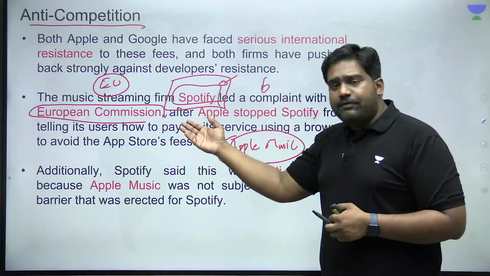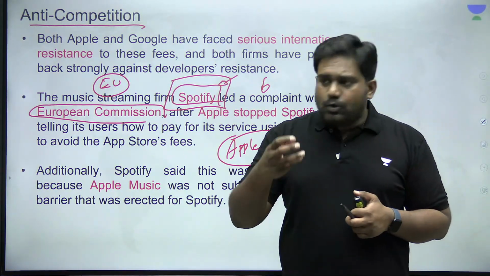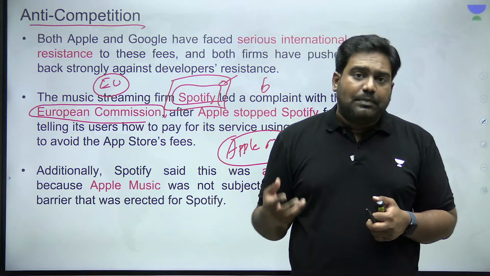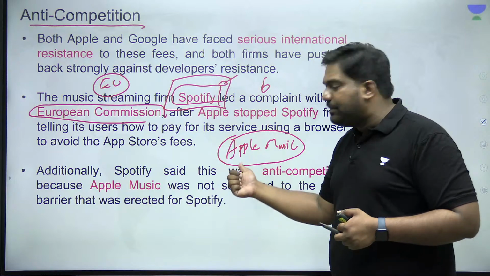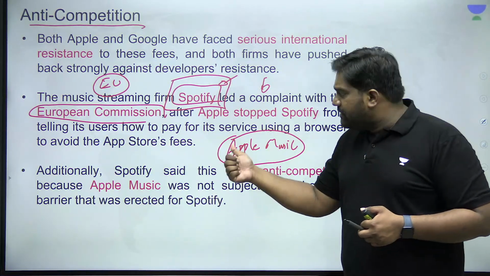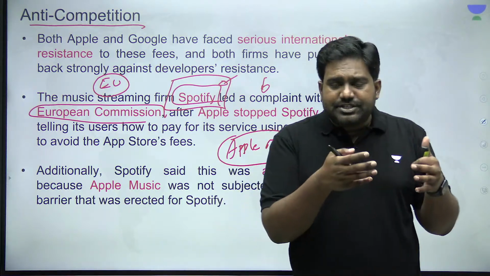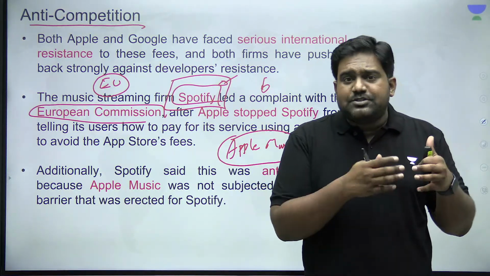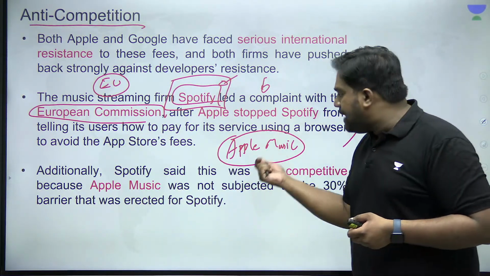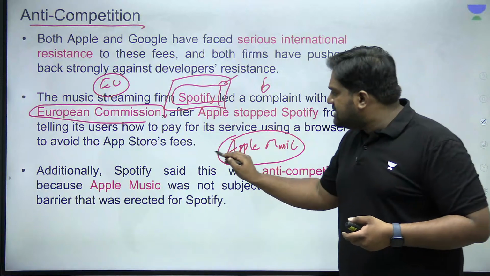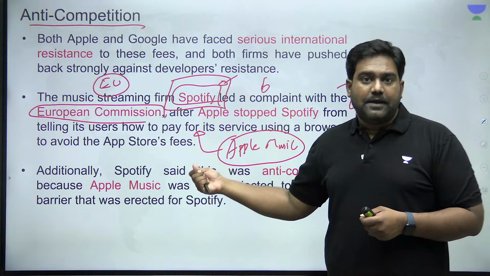So for an outside competitor like Spotify, it was very challenging to abide by all these restrictions of Apple, share the revenue as well, while competing with Apple's own product, which is Apple Music. So in a way, this is a vested interest. Apple will always have a vested interest to misuse its operating system, its App Store, and the payment gateway to promote its own product like Apple Music, which will always create an unfair playing field for other competitors like Spotify.